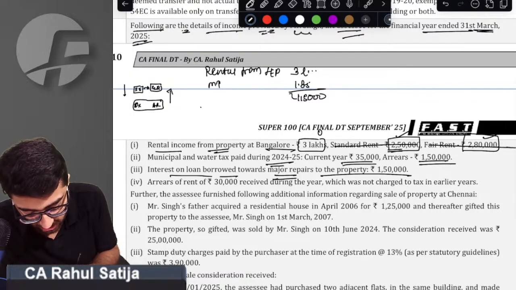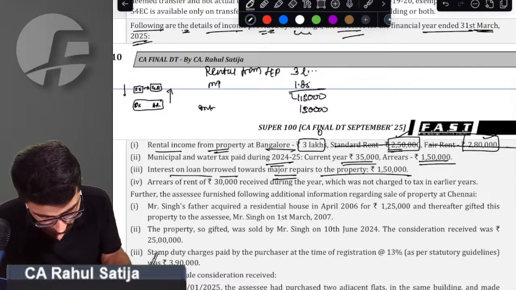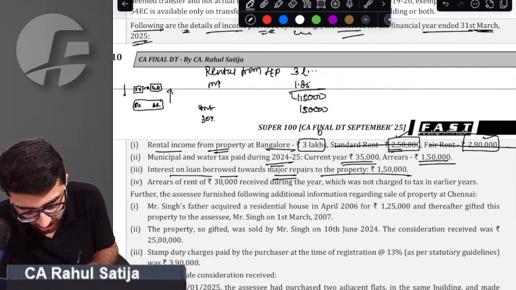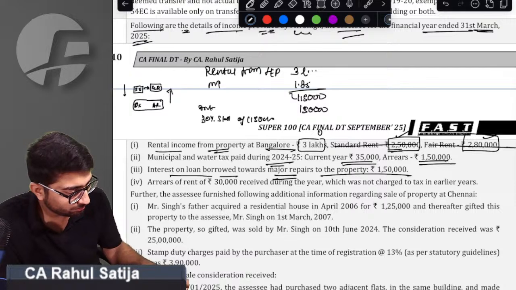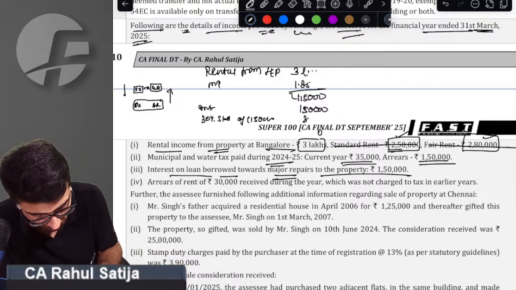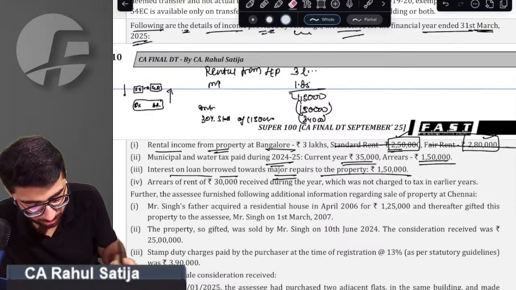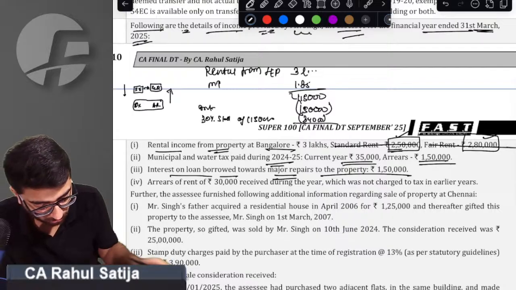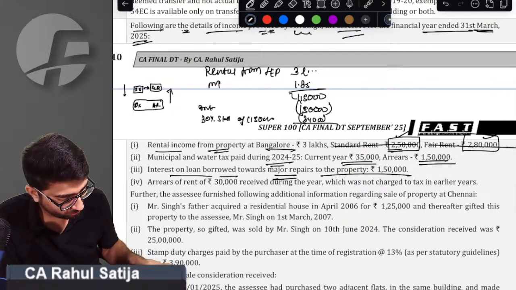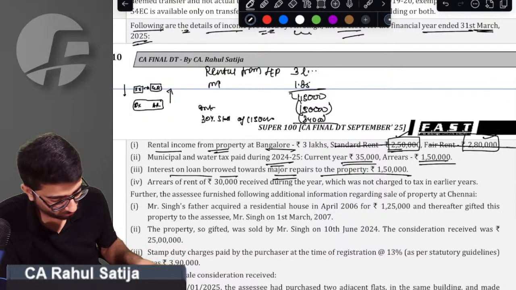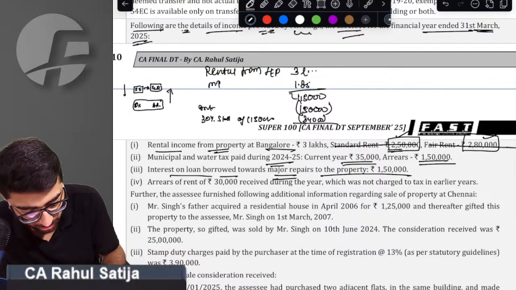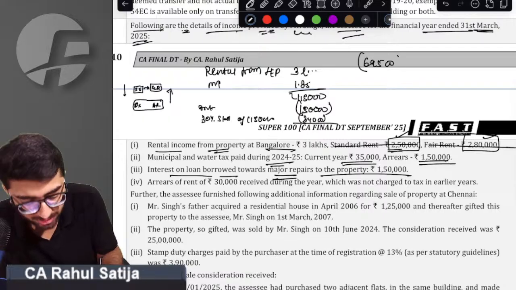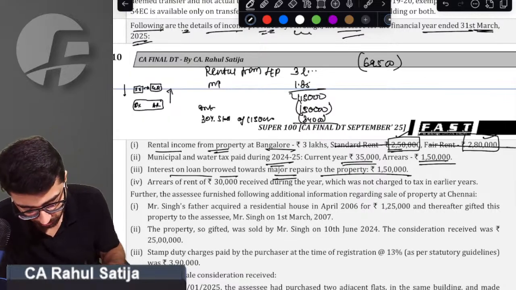So in this case, interest we have to reduce completely, 1.5 lakh, 1,50,000. Sir, we have to reduce 30% standard deduction of 1,15,000. After reducing this, we will get the income from house property on gross basis. Our income from house property turns out to be a loss from house property, that is 69,500. So we got this point.